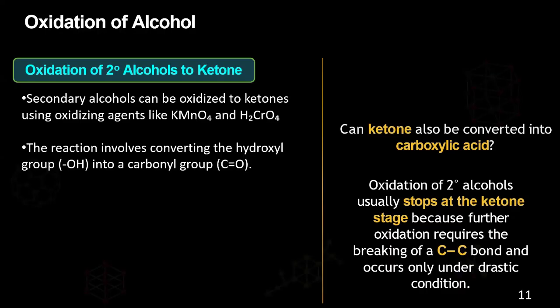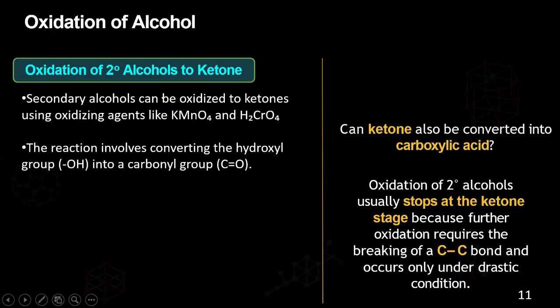So, oxidation of alcohols. So far I told you about the primary alcohol when converting in the presence of a strong oxidizing agent. First we discussed the primary alcohol and secondary alcohol conversions in the presence of a mild oxidizing agent, which gives the aldehydes and ketones. Then we discussed the primary alcohol conversion in the presence of a strong oxidizing agent. Now we'll be seeing the secondary alcohol conversion in the presence of a strong oxidizing agent.